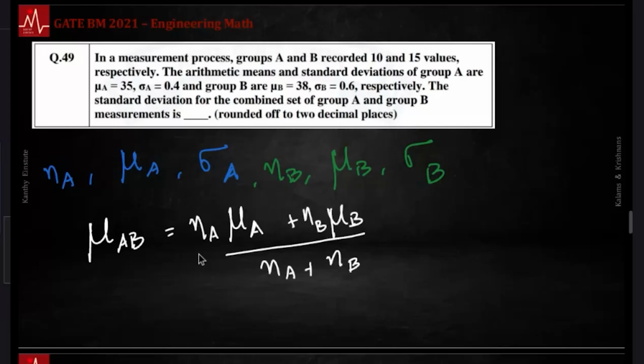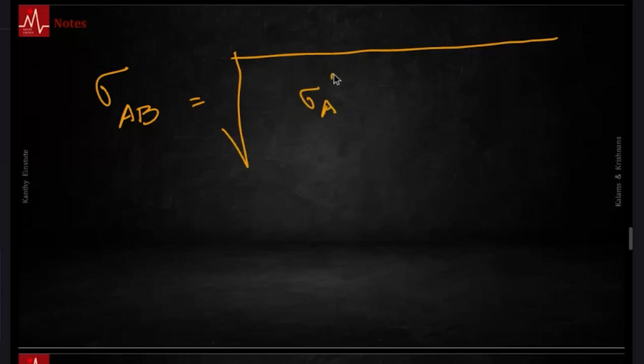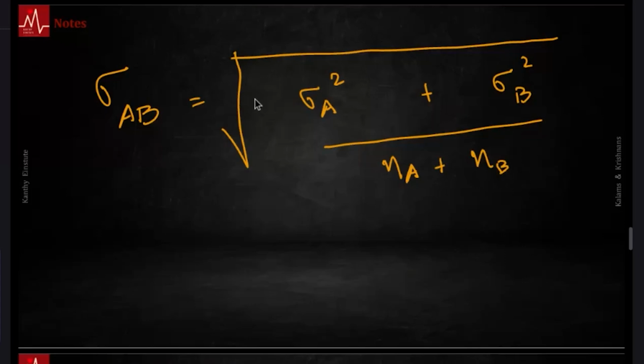Then comes the group standard deviation. Sigma AB happens to be the square root of roughly the weighted average of the two: sigma A square plus sigma B square. Again, you have to do a weighted average, so this is divided by NA plus NB, with NA weight here and NB weight here.